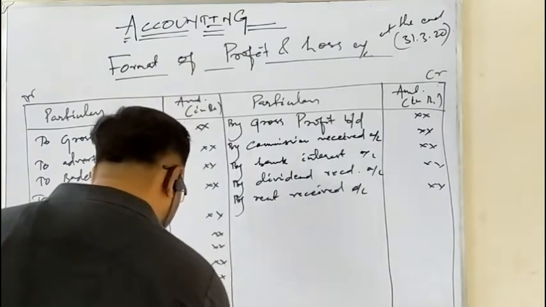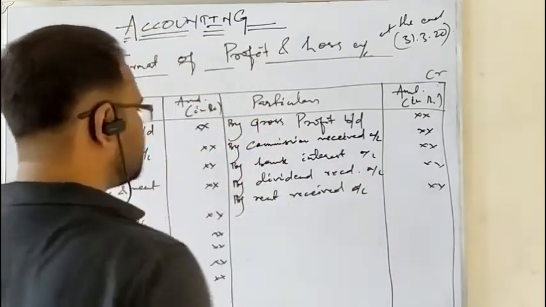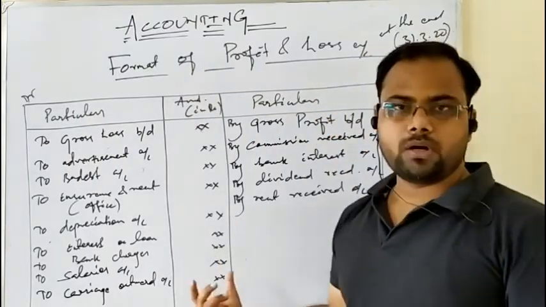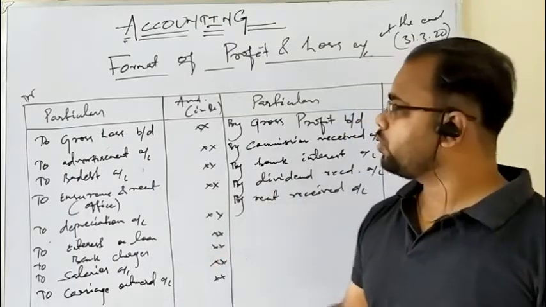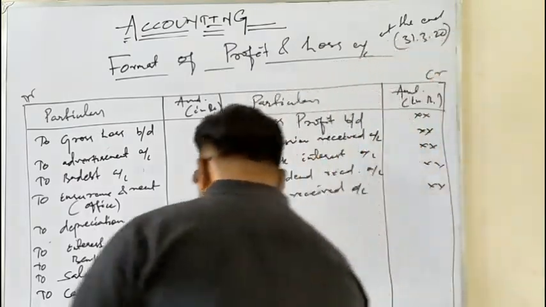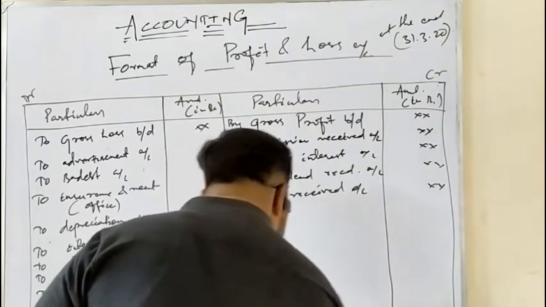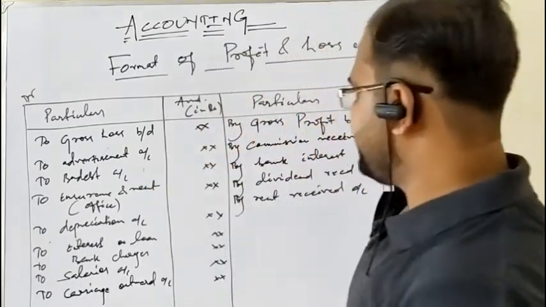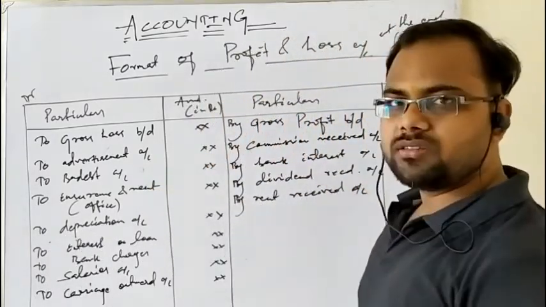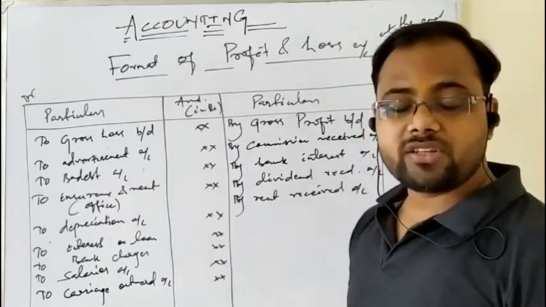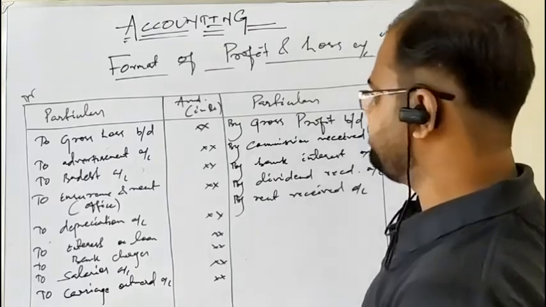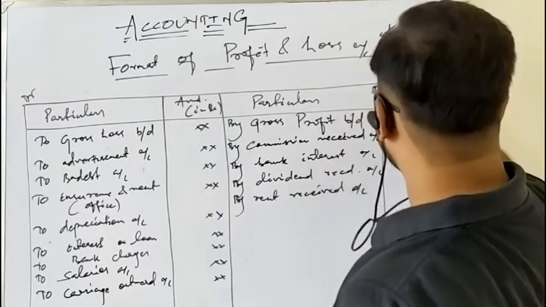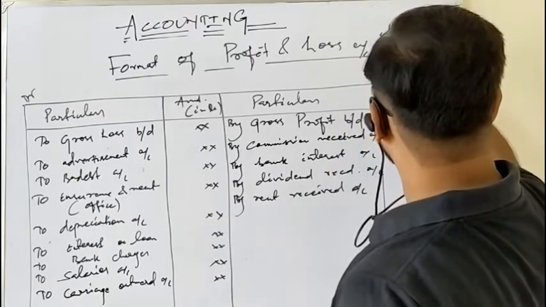Now we shall close the profit and loss account, because we have discussed the incomes and expenses of indirect nature. As you know, the procedure of closing a ledger account is that we have to put the highest total on both sides. The same we will discuss here as in the trading account. Let us say the debit side and credit side have different totals. If they are the same, you cannot conclude whether it is a profit or a loss. So consider the credit side total, including gross profit, is 1 lakh. How much is it? 1 lakh.